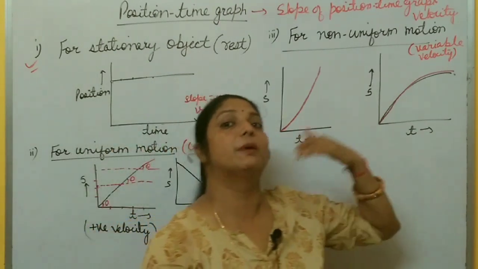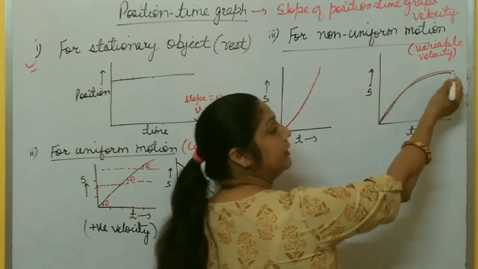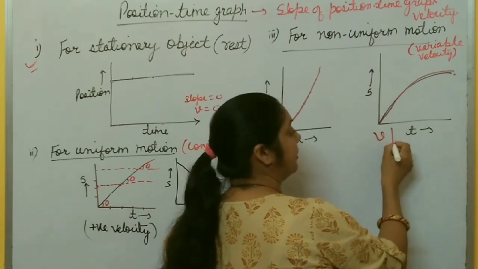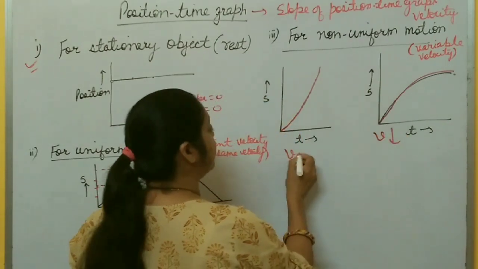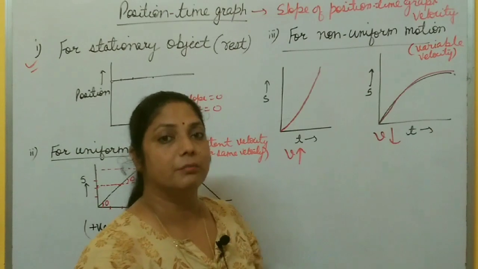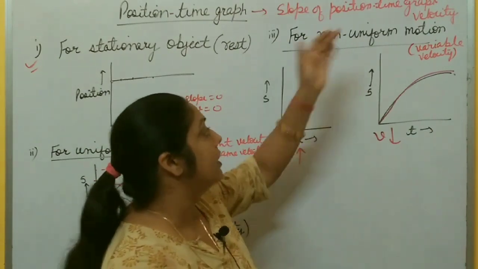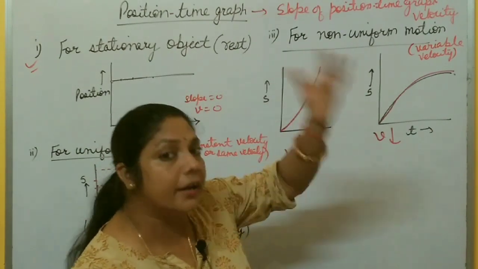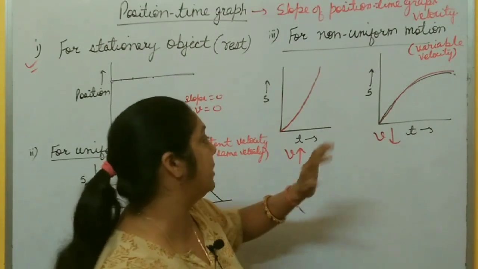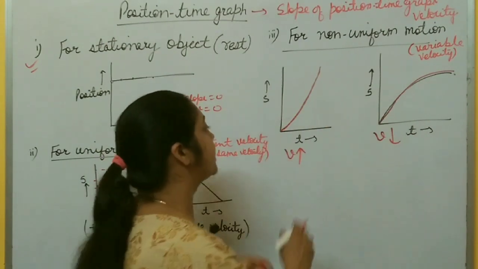Its velocity decreases by an unequal amount. So the graph is like this one. Here velocity decreases with time, and here velocity increases with time, but by an unequal amount, because for non-uniform motion, an object covers unequal distance in equal intervals of time. So here the slope is not constant at every point.